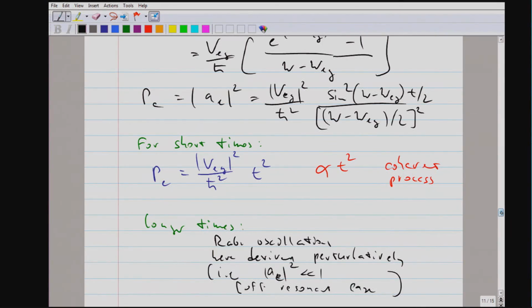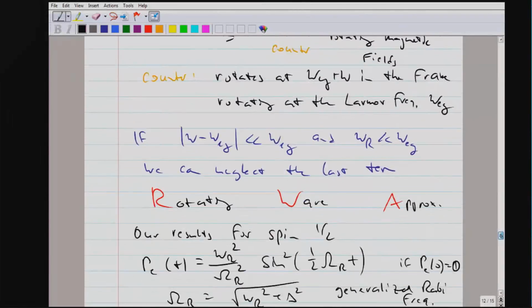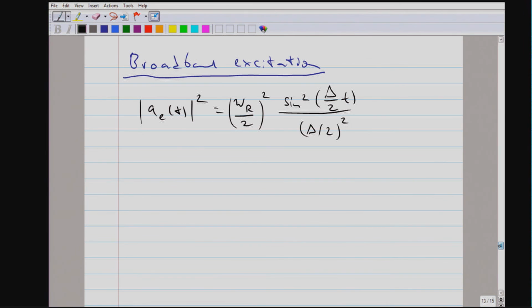And okay, so this is our perturbative result. And now we want to integrate over that because we have a broadband distribution of the light. So what we have to use now is the energy density W of omega.